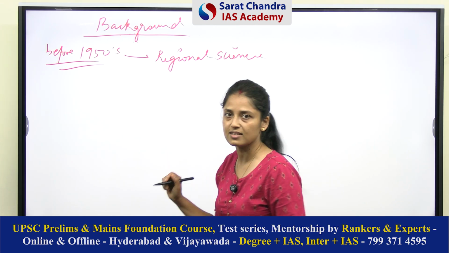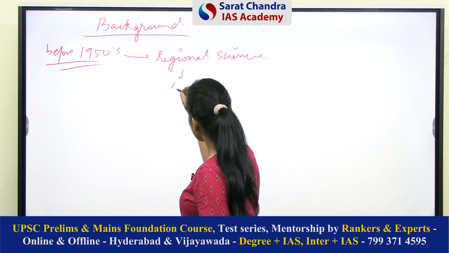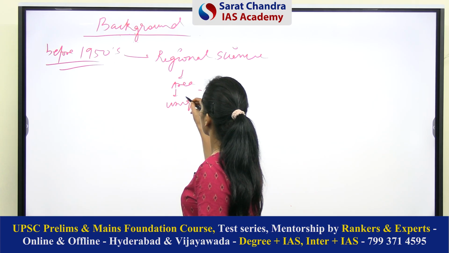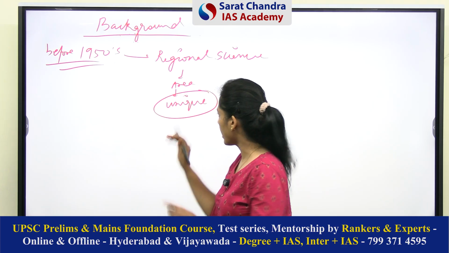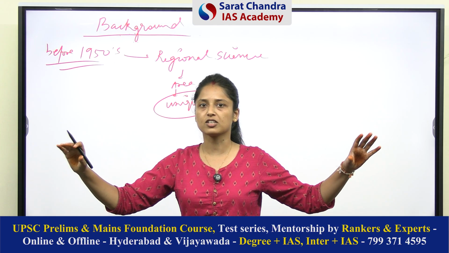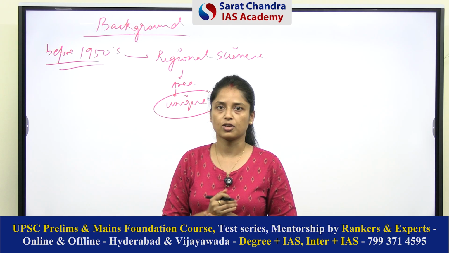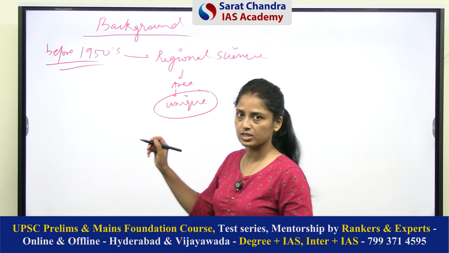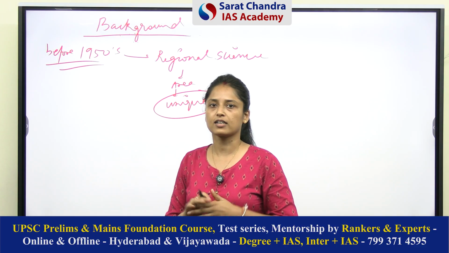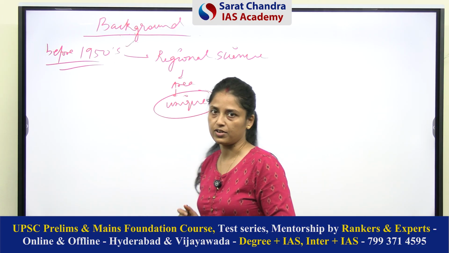What do I mean by regional science? In regional science, we consider that every area is unique in its aspects. Why am I saying unique? Under this approach, you cannot say that all the countries which are in the tropical regions will have the same human and physical features. You cannot say that, because this approach is saying that every area has some or other unique characteristics from other areas. Okay, so this was the approach till the 1950s.